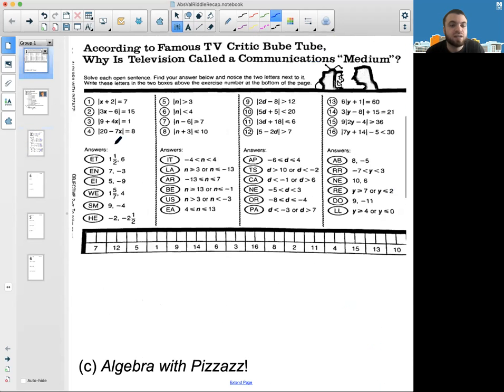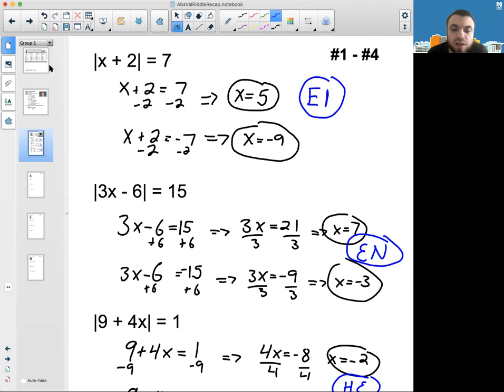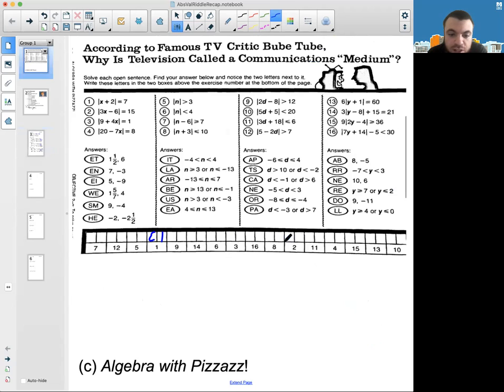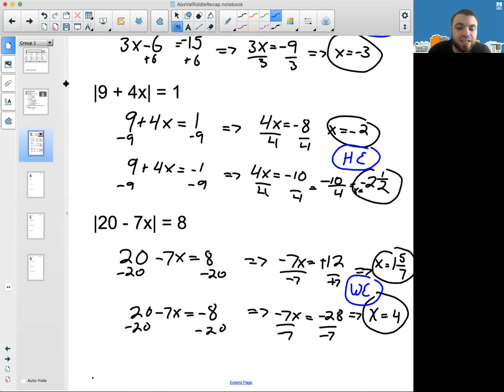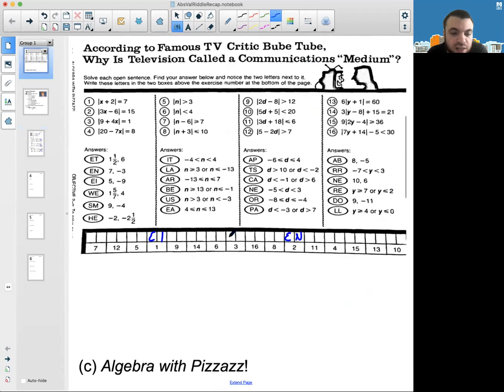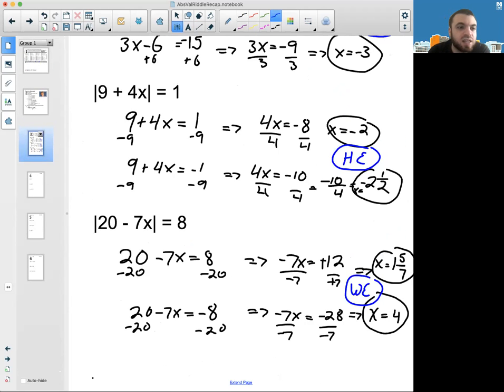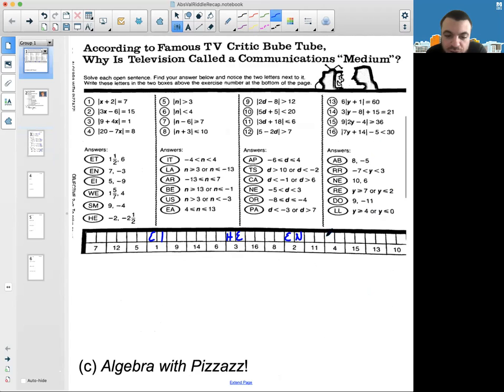So I'm going to come back here. EI is going to go in box 1. EN is going to go above box 2. HE is going to go above box 3. And WE is going to go above box 4. All right. There we go. That is the first one. All right. So EI, HE, EN, WE.